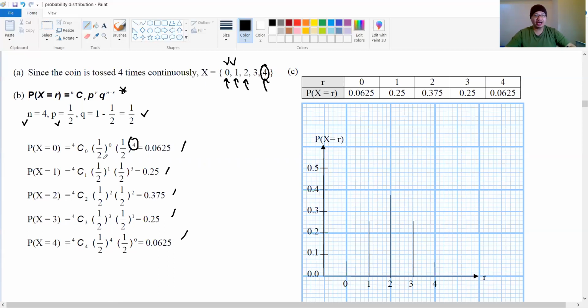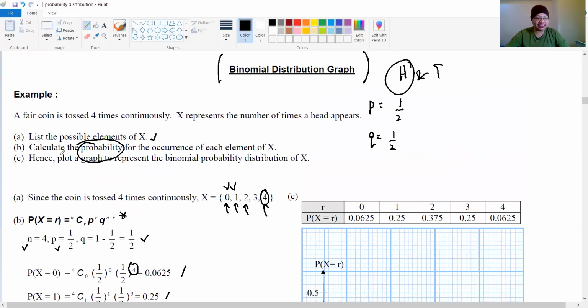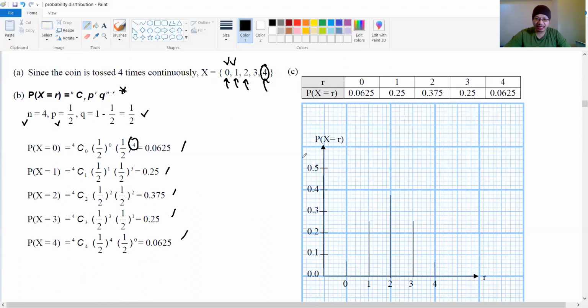After we get all of this, look at question C. Hence, plot a graph to represent the binomial distribution of X. To plot the graph, I transfer all these values into a table. This is your r.